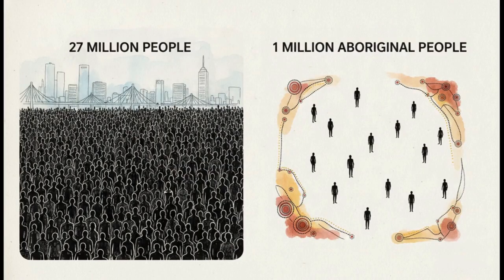But before we can properly ground our statistical models, we actually need to take a hard look at our present reality. Right now, the current total population of Australia sits at about 27 million people. But when you contrast that with the population of people identifying as Aboriginal or Torres Strait Islander today, well, that number is roughly 1 million plus. It's a stark contrast, and it clearly establishes the devastating reality of a massive historical demographic shock. To truly understand the history we're living in today, we have to look past this shock and build our counterfactuals.